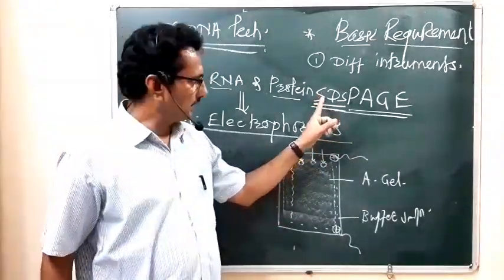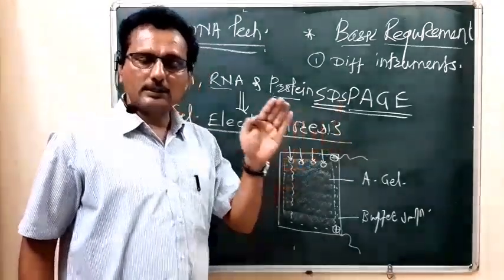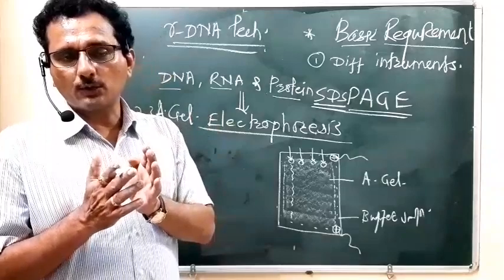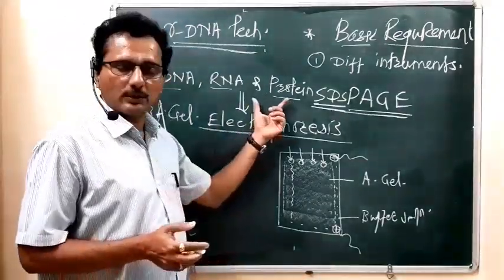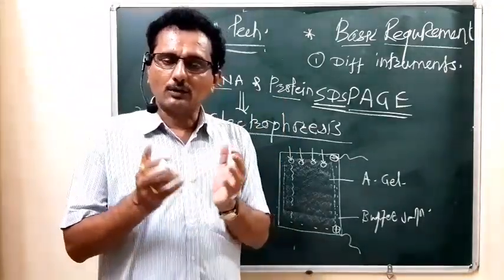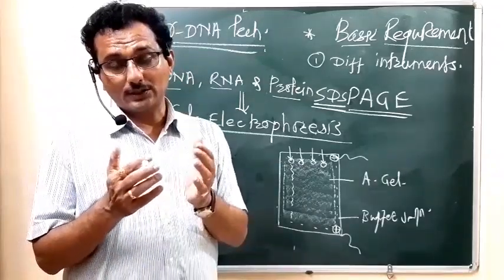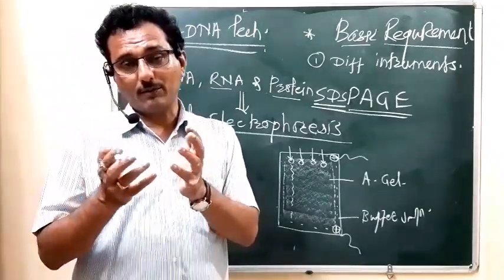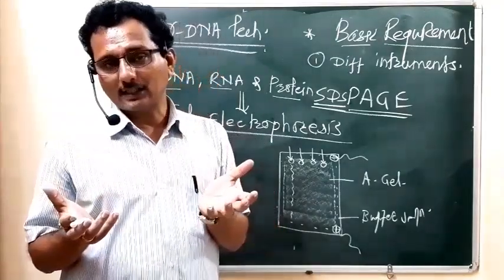Always remember this sodium dodecyl sulfate PAGE electrophoresis is utilized for the separation of protein molecules, because protein molecules, you know, have a complex structure, in the sense they have tertiary structure, quaternary structure, and they form a very complex structure by forming disulfide bonds.